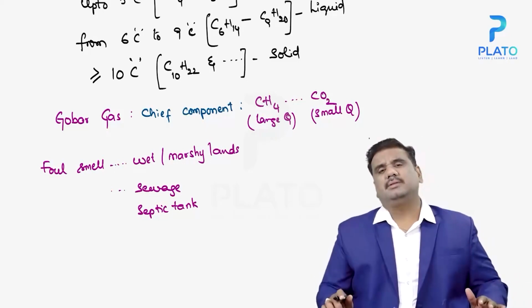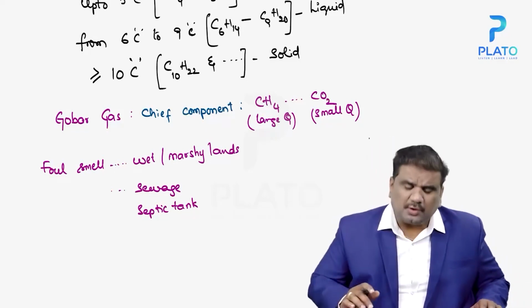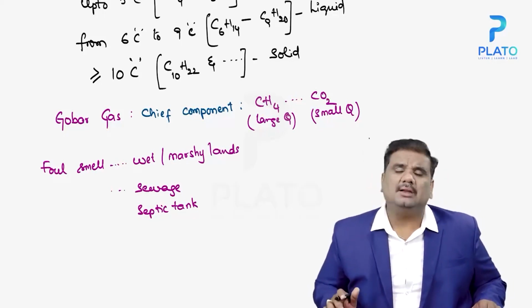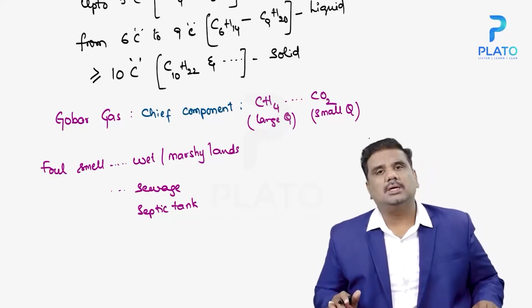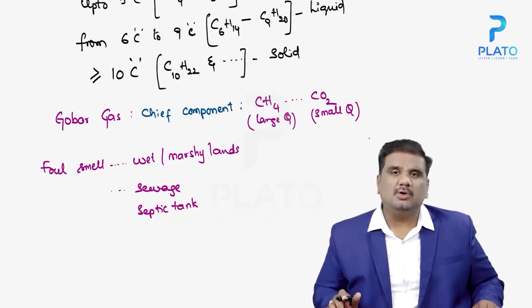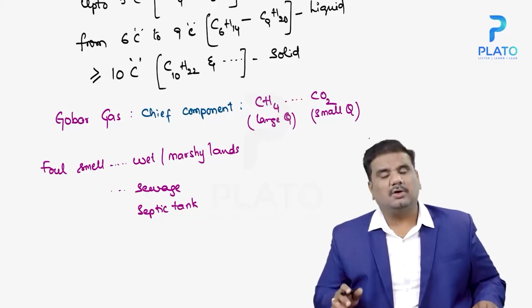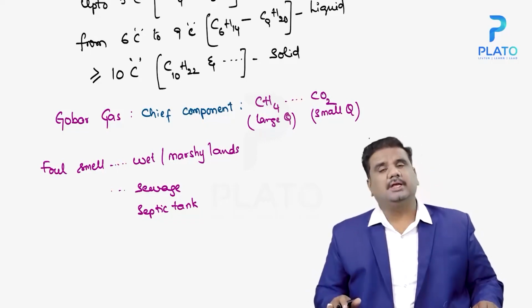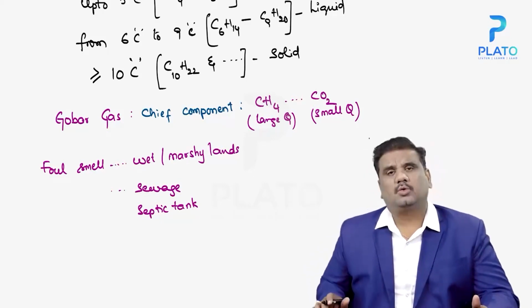On similar lines, if a washroom is not flushed properly, we all know that we get a foul smell, and that foul smell is because of ammonia. The foul smell coming out of a washroom is because of ammonia, and the foul smell coming out of sewage is because of methane. So this is about alkanes, the saturated hydrocarbons.